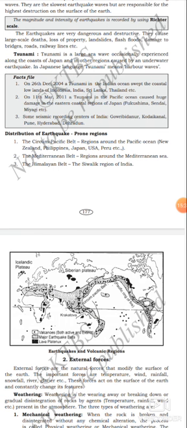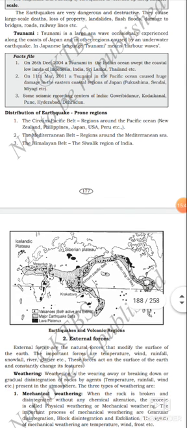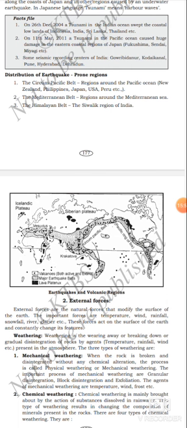Because of an underwater earthquake. In Japanese, tsunami means what? Harbor waves. Okay.